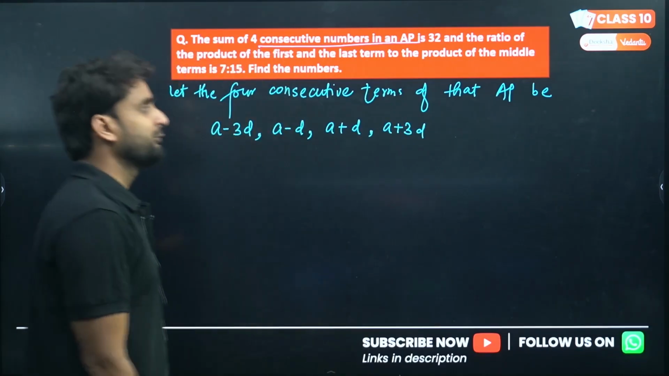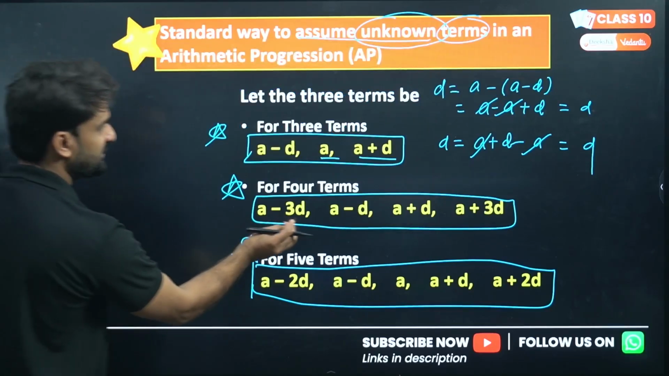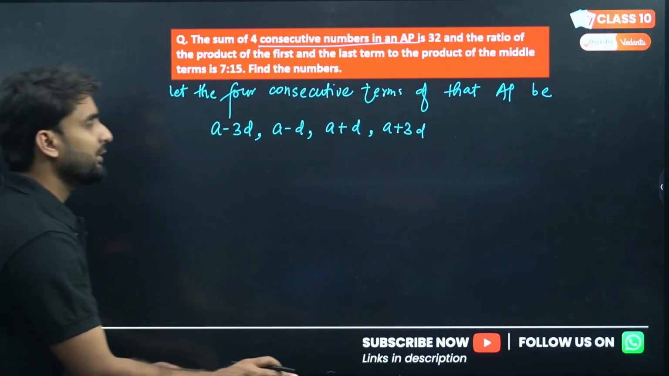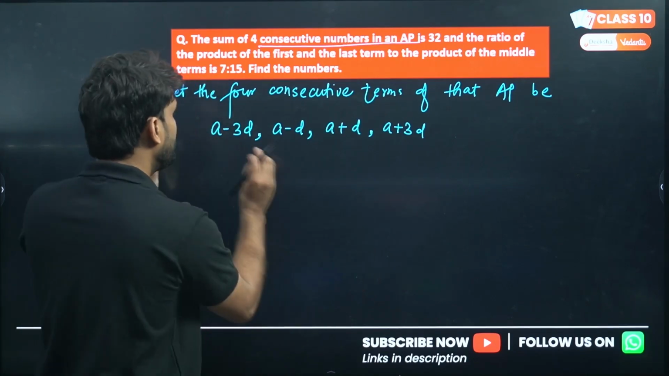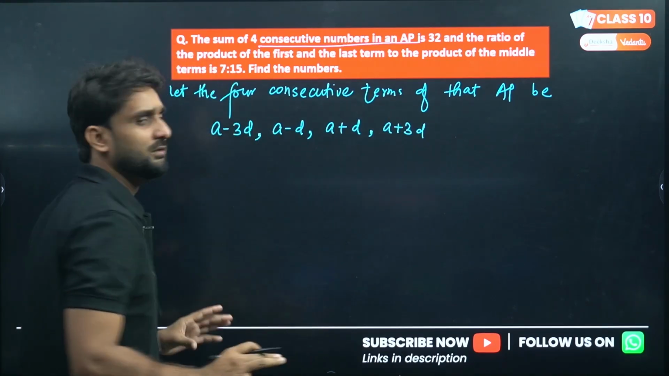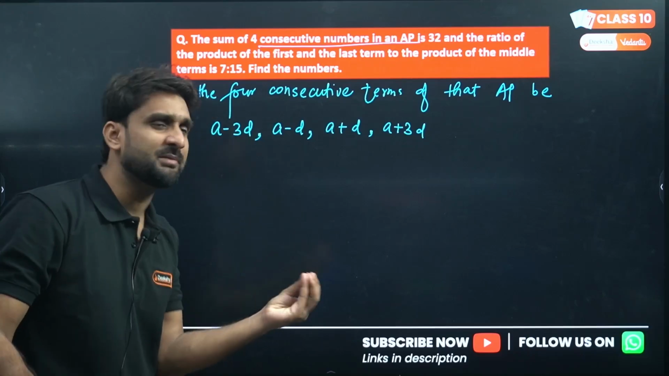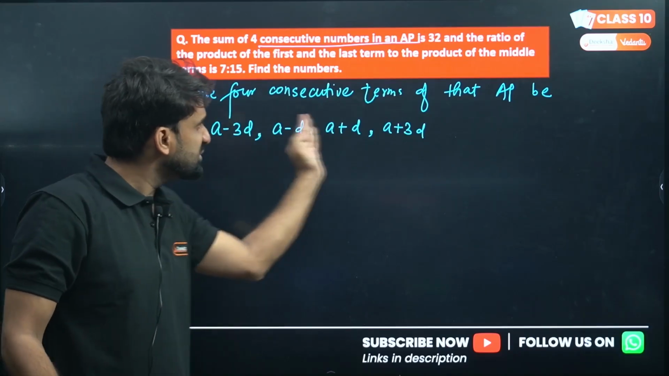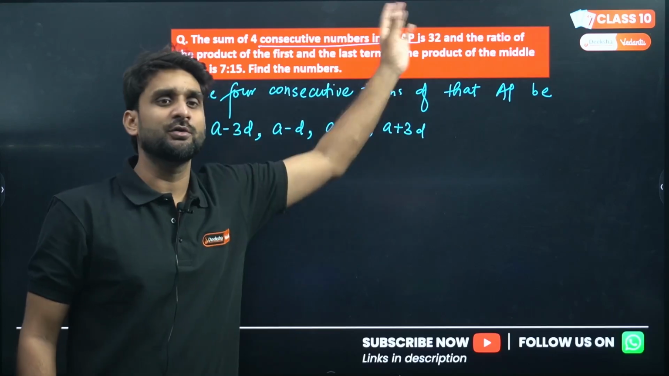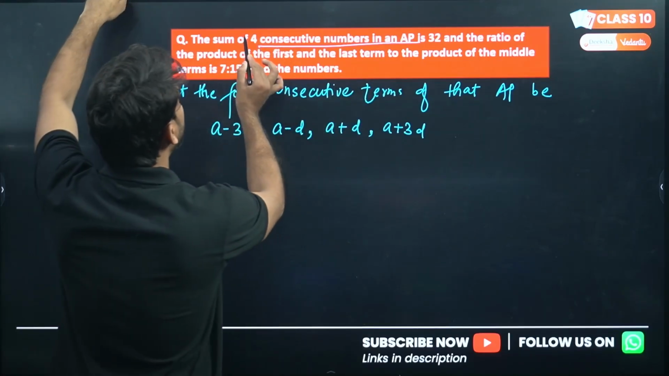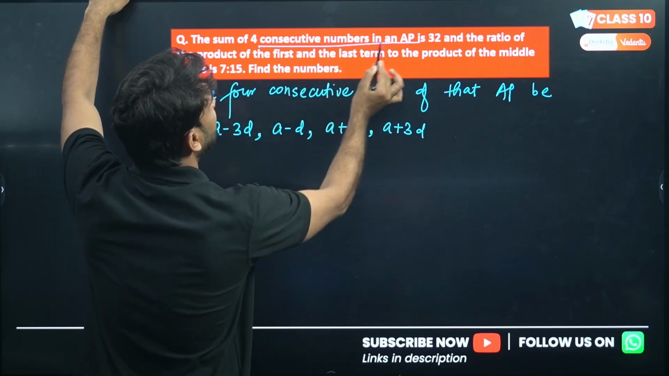Right? For 4 terms, what we have concluded? A minus 3D, A minus D, A plus D and A plus 3D. Once you write this format and get the basic concept, if 4 terms are there, just follow the statement of the equation. Everything will be easy. So the sum of 4 consecutive numbers in an AP is 32.